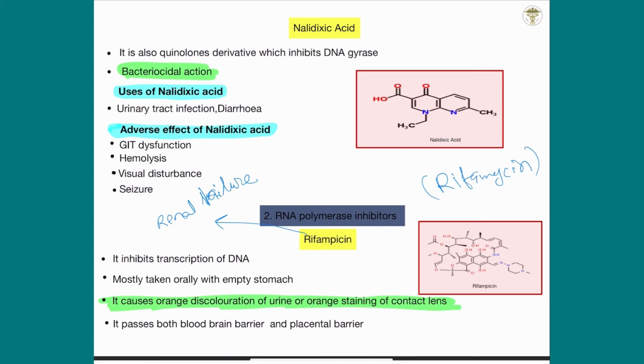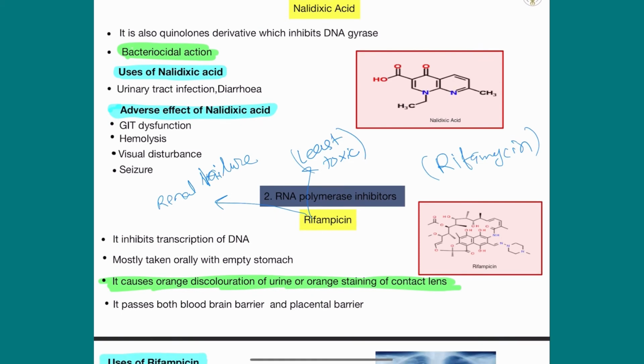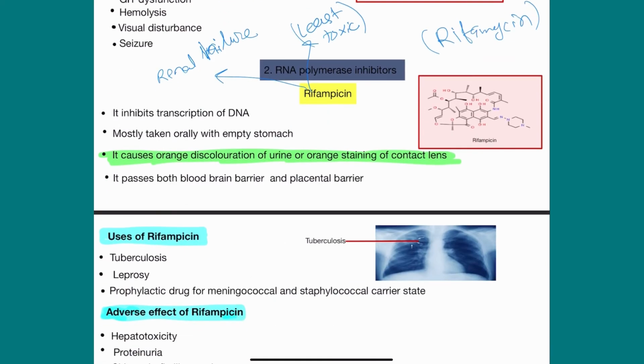And rifampicin is also the least toxic anti-tuberculosis drug. I will explain all this in the anti-tuberculosis drugs video, but for now, you will learn that among isoniazid, ethambutol and pyrazinamide, rifampicin is the least toxic drug. What are the uses of rifampicin?